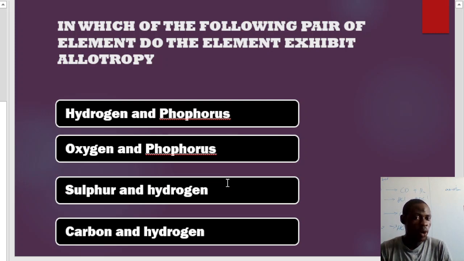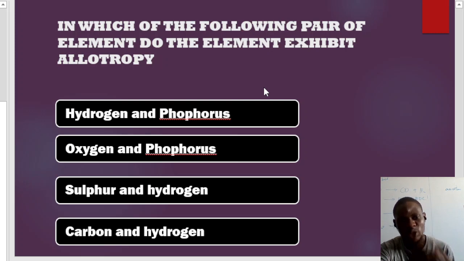Now, the one that is not known to you as an allotrope is oxygen. Oxygen also has 2 allotropes. You notice that oxygen can have O2 and O3. O2, we normally call it dioxygen. That is your normal oxygen. O3 is now what? Your ozone, which is trioxygen. These are the 2 allotropes of oxygen, dioxygen and trioxygen.